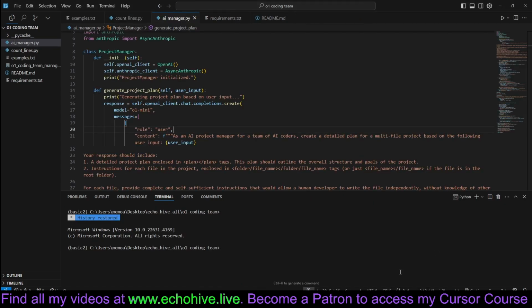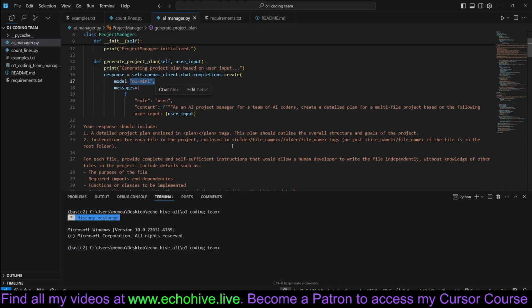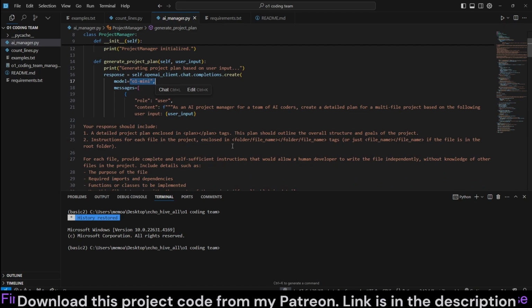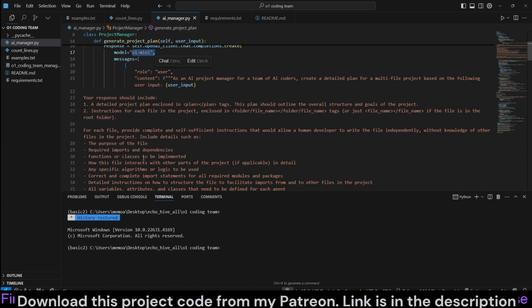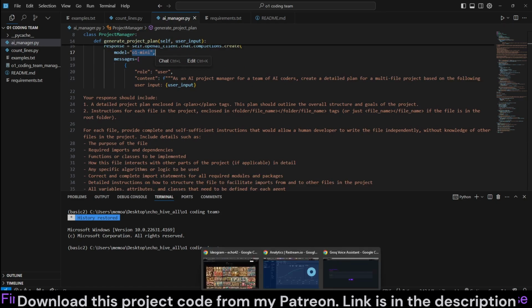Quickly speaking, AI Team Manager allows O1 Mini to become the project manager and creates the specs for each file. Then we use Claude to generate one Claude agent for each file to generate these files in parallel. Each agent works independently without knowing what the other agent is doing. So therefore, the detail-oriented approach of O1 Mini is going to be important. We're going to take a look at that.